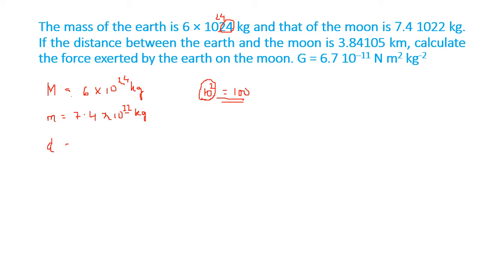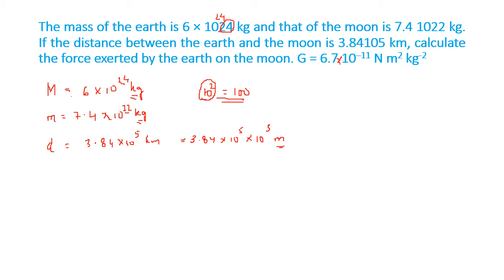The distance between the earth and the moon is 3.84 into 10 raised to 5 kilometer. So we'll convert that into meter. So we'll have to do it 3.84 into 10 raised to 5 into 1000, means 10 raised to 3 meter. Why? Because you have to use the SI unit. Mass you have to use kg, distance you have to use meter.